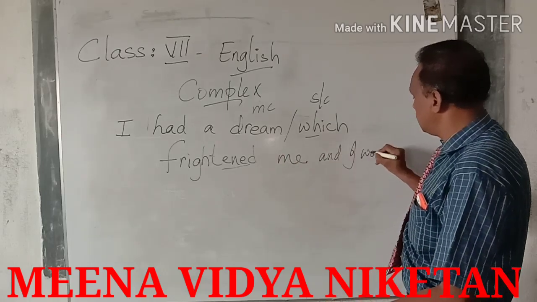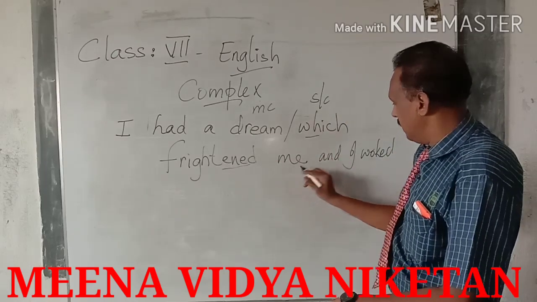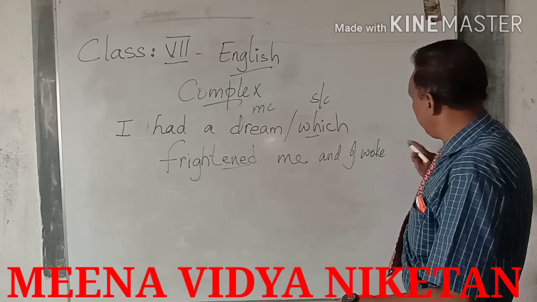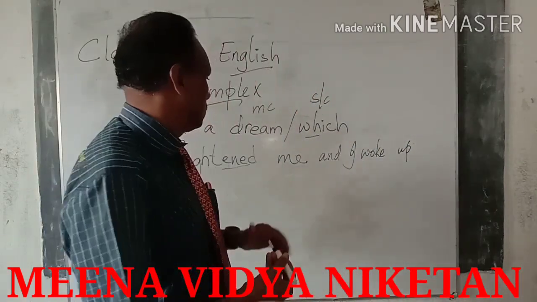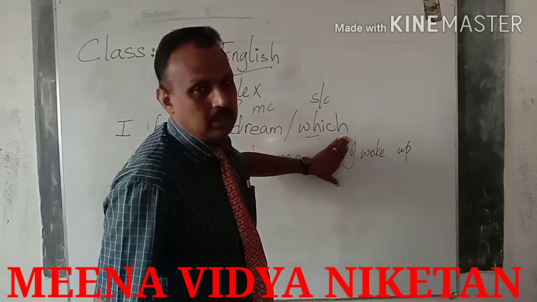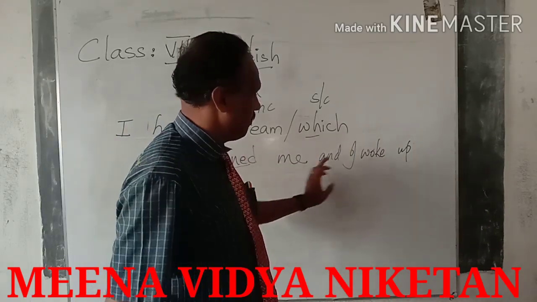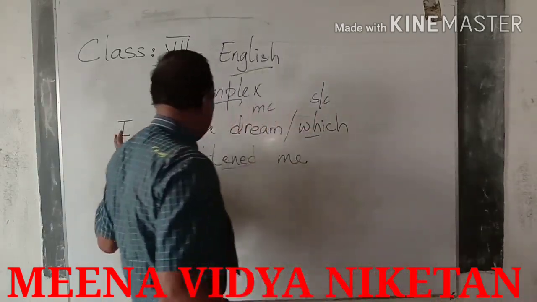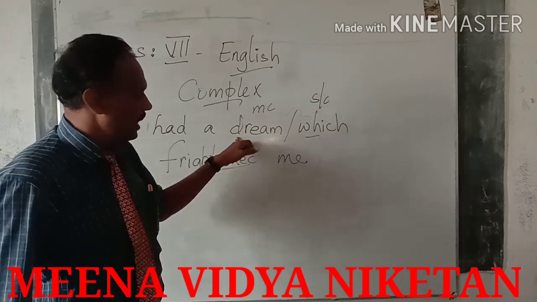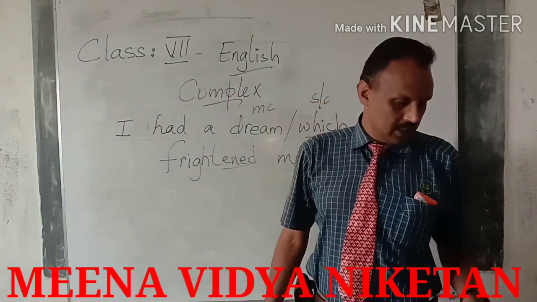See here. Now this part is a compound sentence. I had a dream which frightened me and I woke up. So when you take this, I woke up, it is a very simple sentence. When you join it here, I had a dream which frightened me and I woke up, a compound. Here, I had a dream which frightened me, you have a main clause and a subordinate clause. We call it a complex sentence.